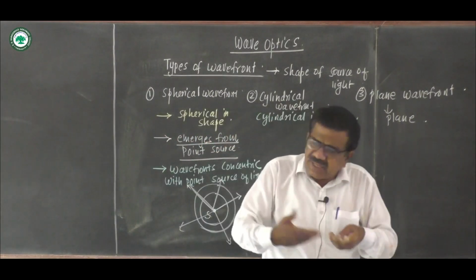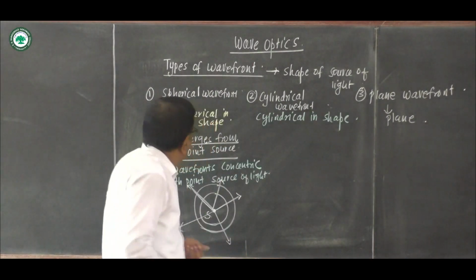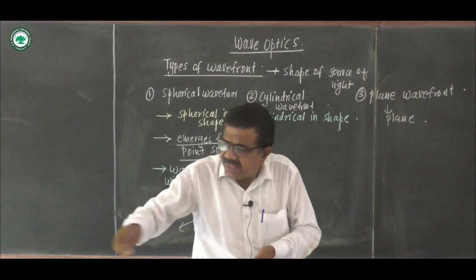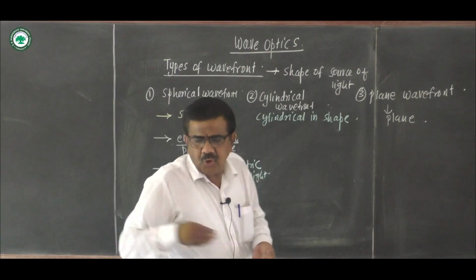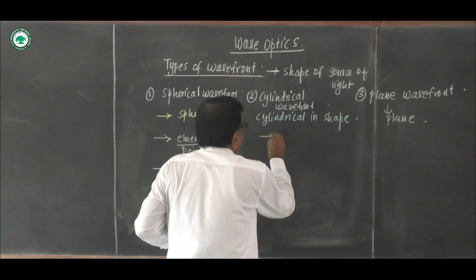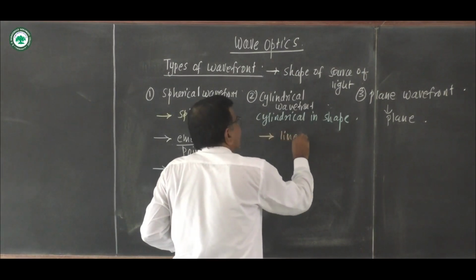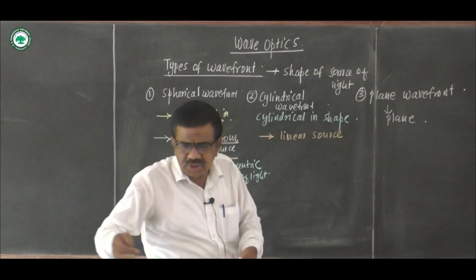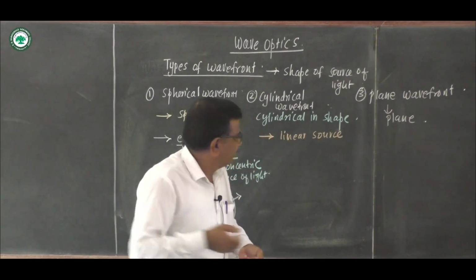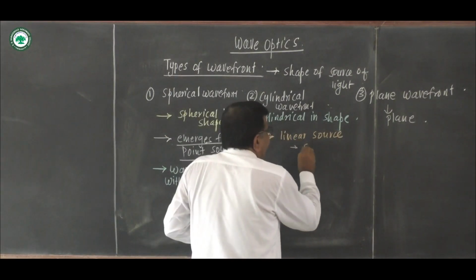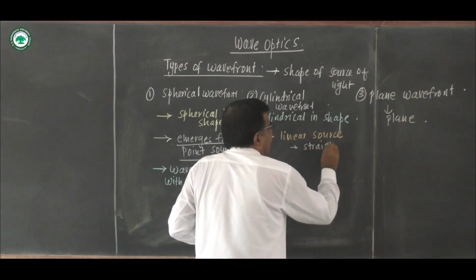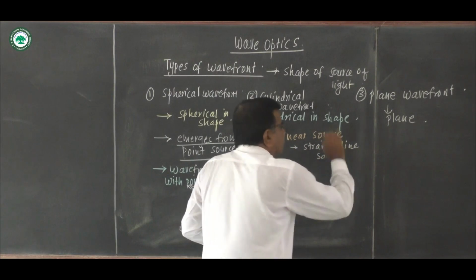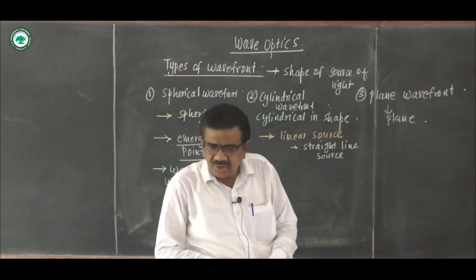Now the cylindrical wavefront is cylindrical in shape. Here, for the cylindrical wavefront, a linear source is there. What is meant by a linear source? That is a straight line source, like a tube light. The source is a straight line source, like the tube light.